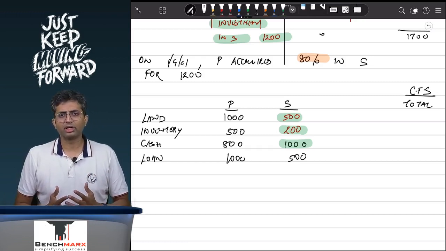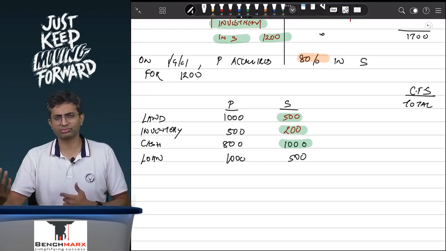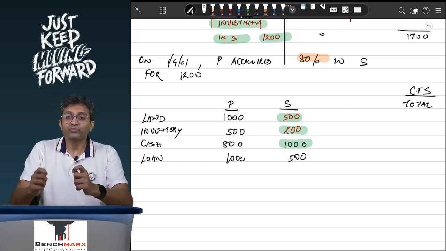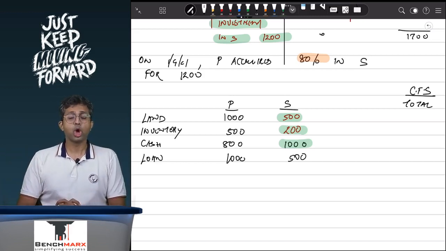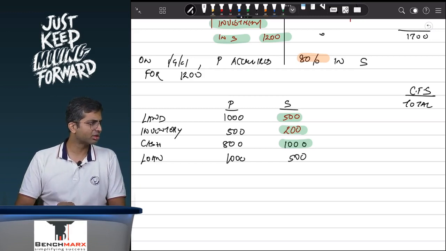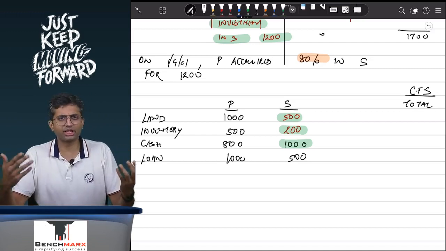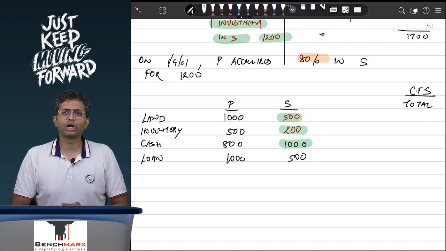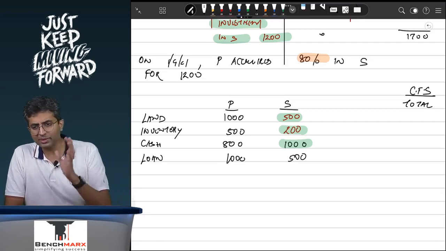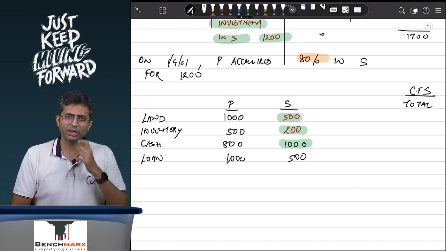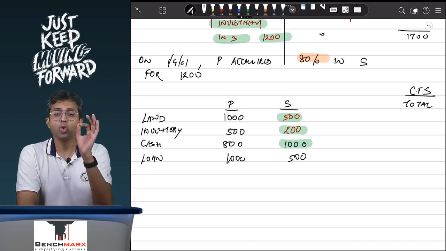However, it is possible that eventually you might decide to sell this land, or do whatever you want with the land. But if you get money from the land which you as a subsidiary decide to distribute, will the parent get the entire 500? No. Parent will only get 80%. Let's say the dividend is given in the ratio of the shareholding. Parent owns only 80%. In which case, if the subsidiary, let us say Reliance Jio, distributes the money, 80% of the money on the land or inventory or whatever it is, cash, will go to the parent.